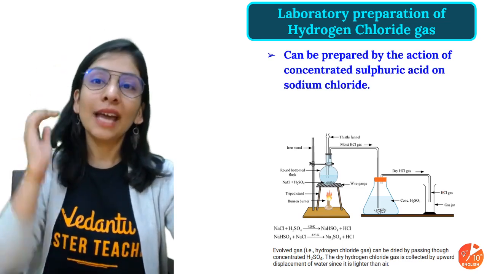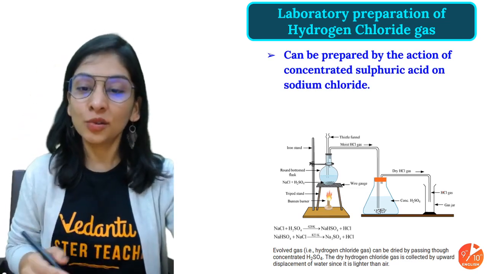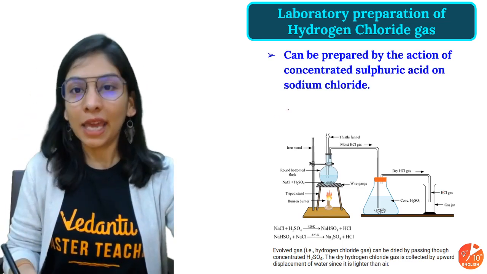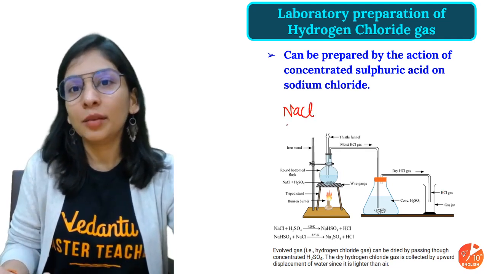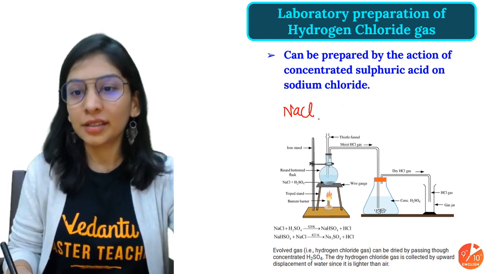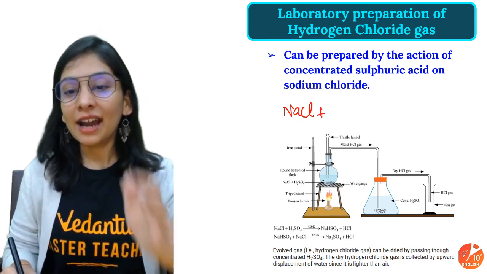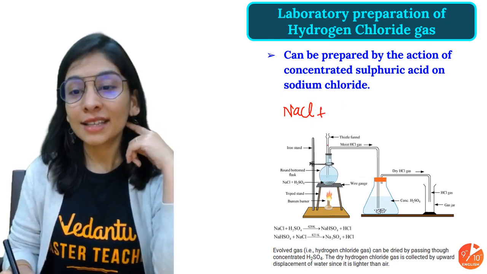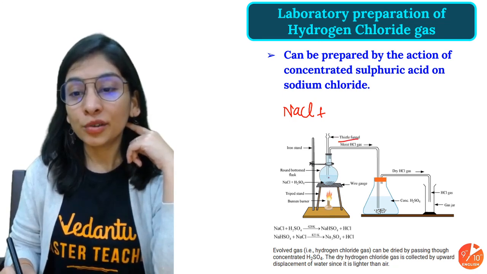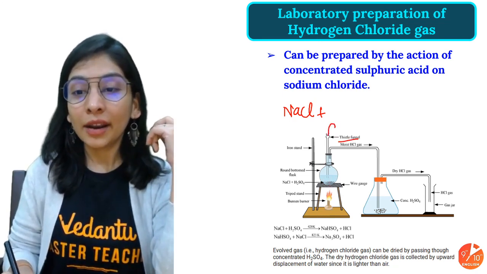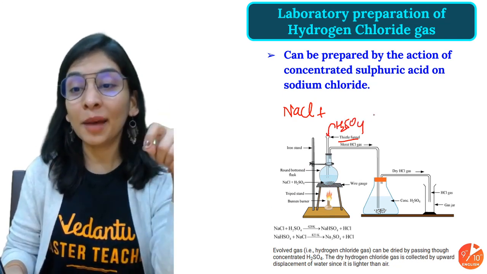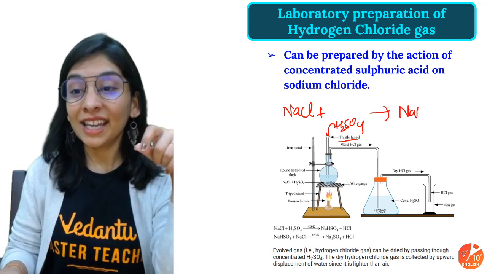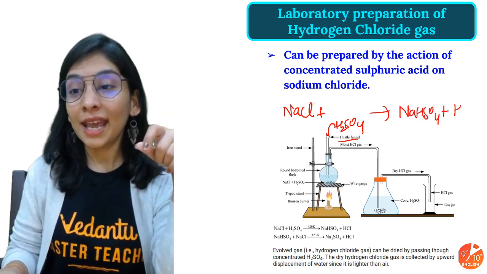Now, as I told you, the laboratory process is very important to understand, and how to do that. Again, we'll take a metal salt, and why did we choose NaCl? Because it's pretty cheap, easily available, economical. We will take our NaCl in this round bottom flask, and the thistle tube that we are going to use must touch my NaCl, and we are going to put our sulfuric acid through it. Yeah, the reaction will happen. You will get NaHSO4 in the very first step and HCl.